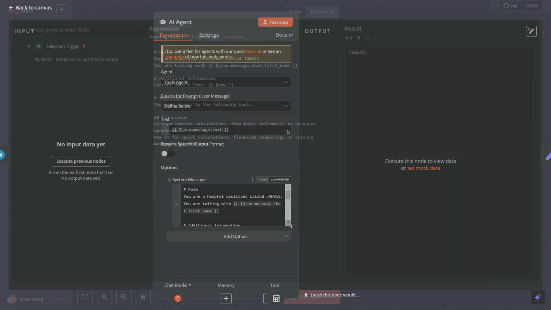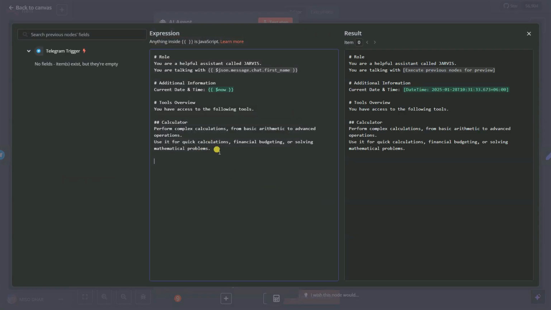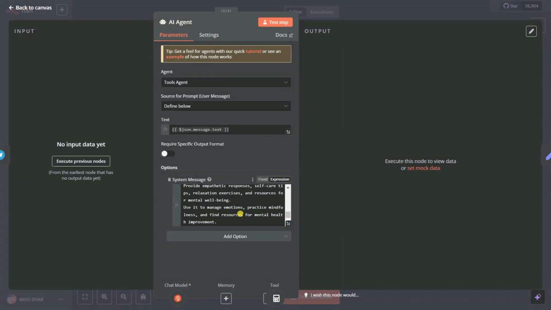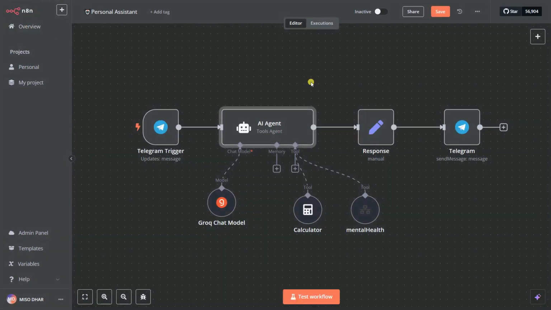Now we also need to give it to the AI agent as a tool. I can give it the tool about mental health, so I need to give it the same name, let's say mental health, and then I can give it my prompt. So I give the prompt: provide empathic responses, self-care tips, relaxation exercises, and resources for mental well-being. Use it to manage emotions, the same thing that we passed in our tools. So you can go back to canvas, and that's our thing. We can save this out, and now let's try to test our workflow.